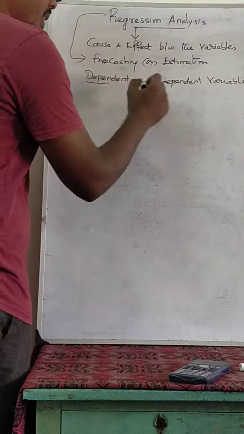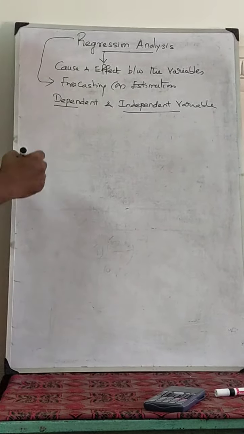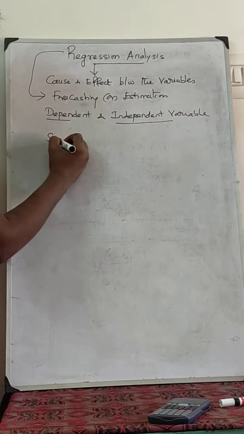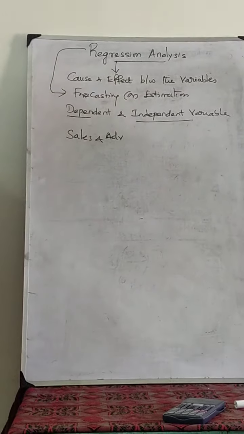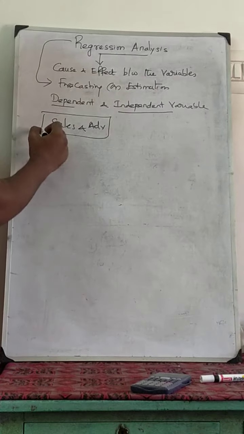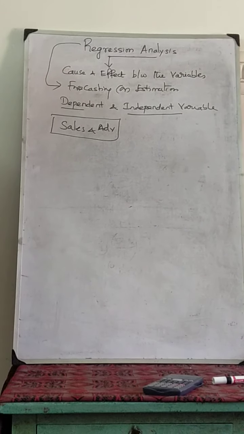So what is a dependent and independent variable? We'll go with an example: sales and advertisement. We have one variable of sales, one variable of advertisement. In these two variables, which one is the dependent variable and which one is the independent variable?